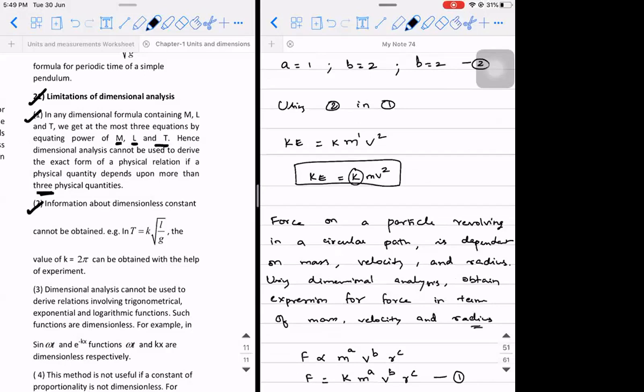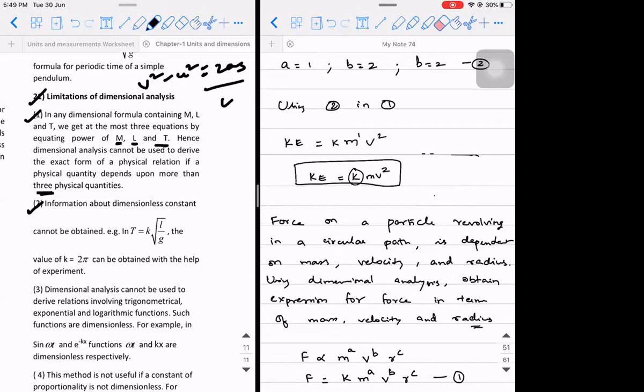But that can be derived using physics, using the equations of motion. By now you should have learnt v square minus u square is equal to 2as. Using this equation, we can derive the expression for kinetic energy. But without this expression, I cannot say K is equal to half. So that is one more drawback of dimensional analysis.